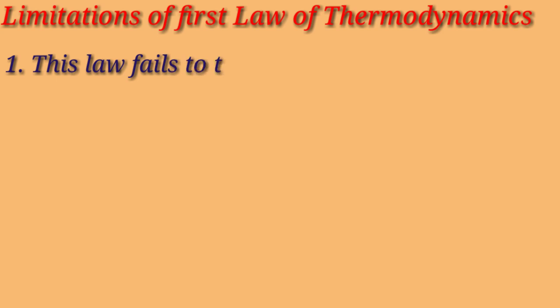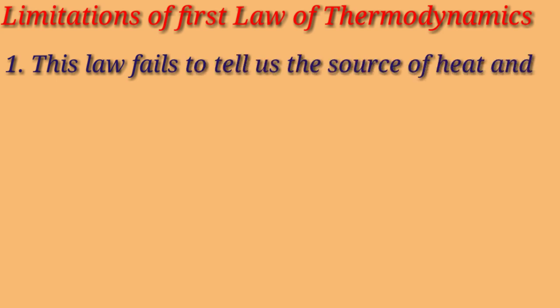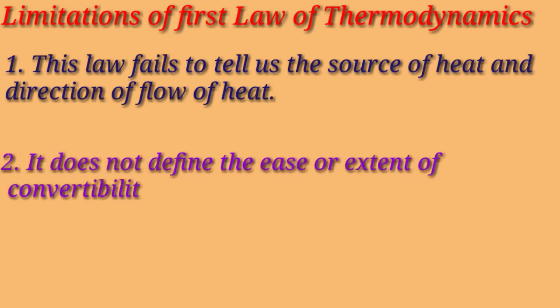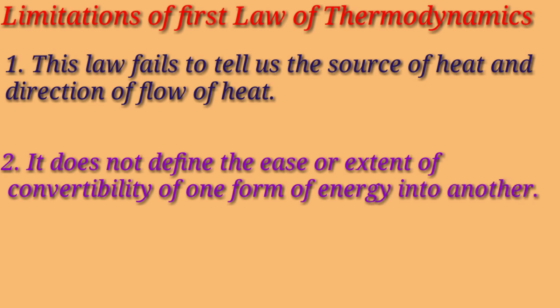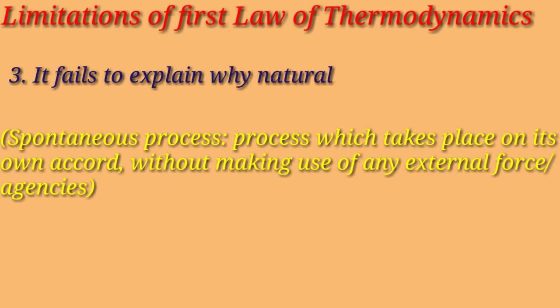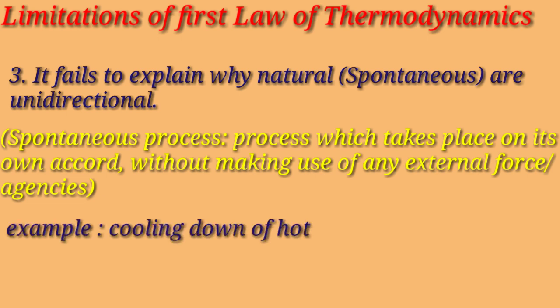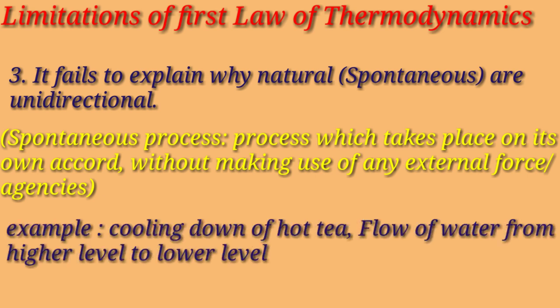This law fails to tell us the source of heat and the direction of flow of heat. It does not define the ease or extent of convertibility of one form of energy into another form. It fails to explain why natural or spontaneous processes are unidirectional, that is, they proceed only in one direction. For example, cooling down of hot tea, flow of water from higher level to lower level.